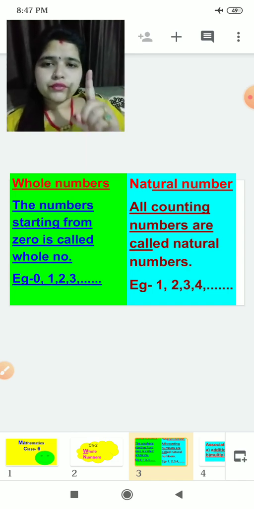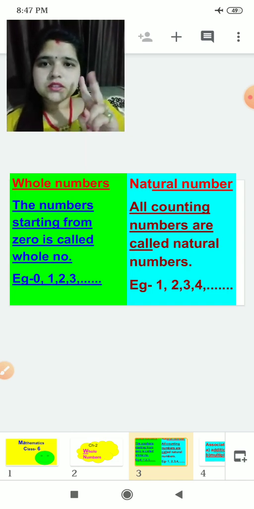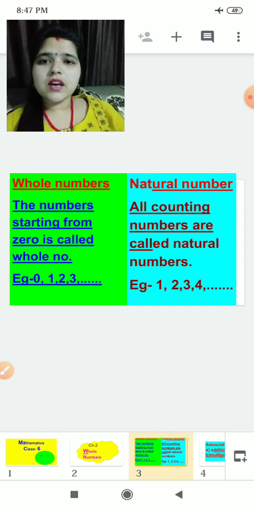Yes, from 1. 1, 2, 3. These are counting numbers. The smallest counting number is 1. So, whole numbers are the numbers starting from 0. Natural numbers are the numbers starting from 1 and so on. I know now you all will remember the definitions.